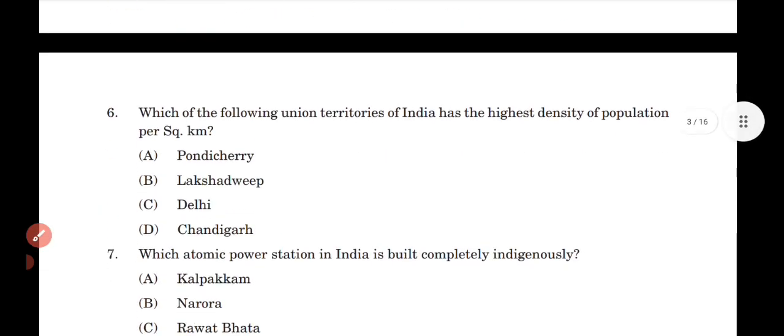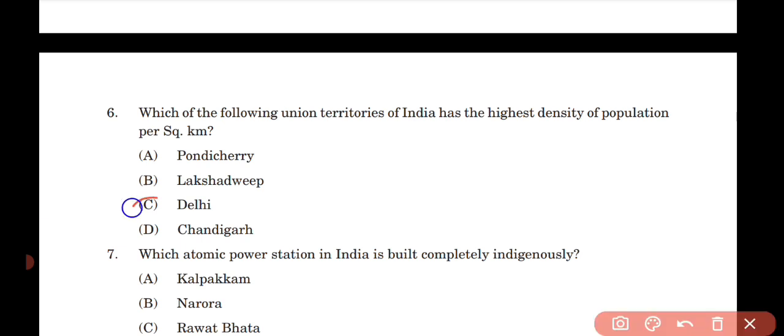Question number 6, which of the following Union territories of India has the largest density of population per square kilometer? Option C, Delhi. Which atomic power station in India is built completely indigenously?